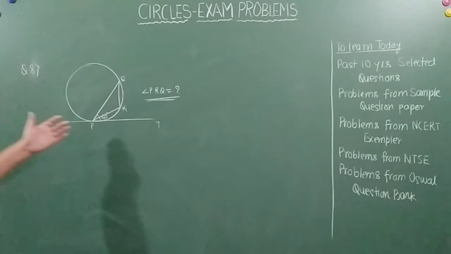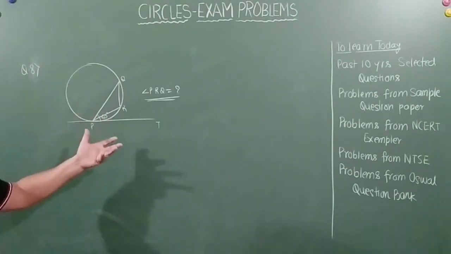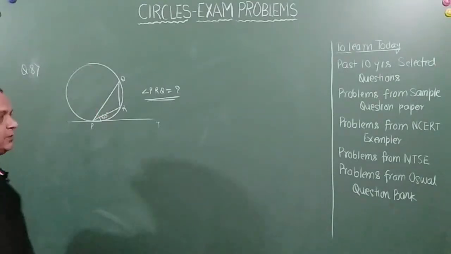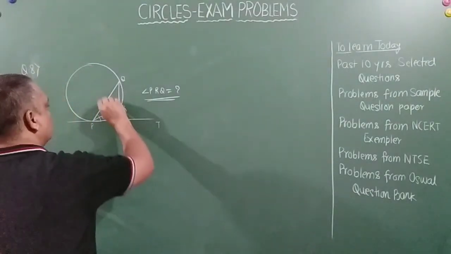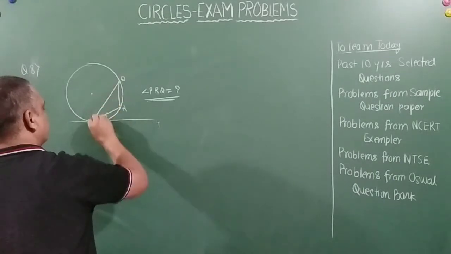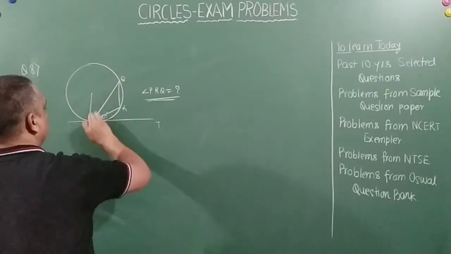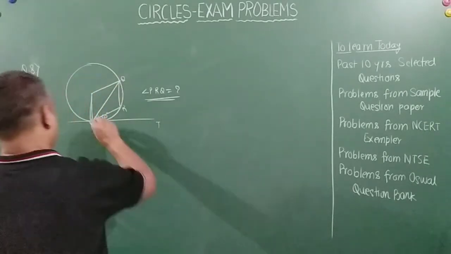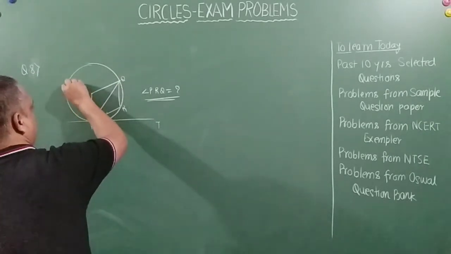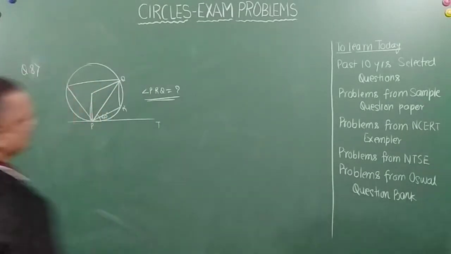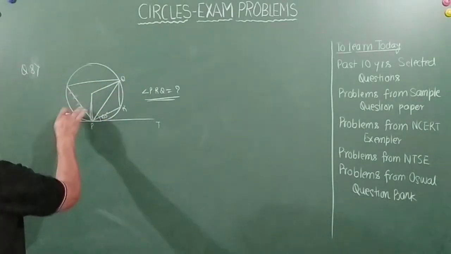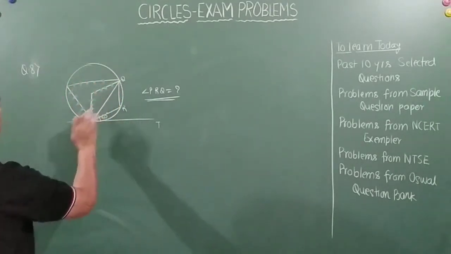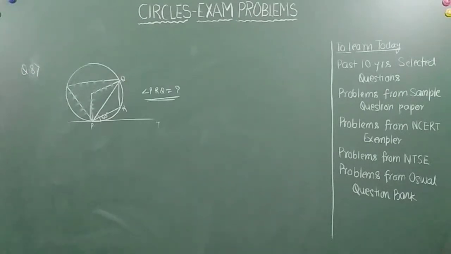So basically you can solve it very easily, or you can beat around the bush and then solve it also. Now let's say this is the center of the circle. Join this and this. These are the two constructions which I have done. Let me just do it like this so that you don't get confused. This was not given in the question from before.